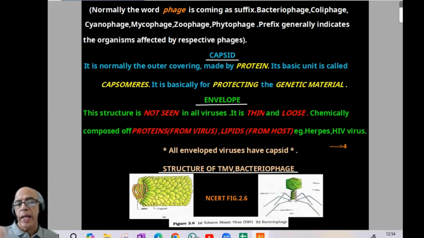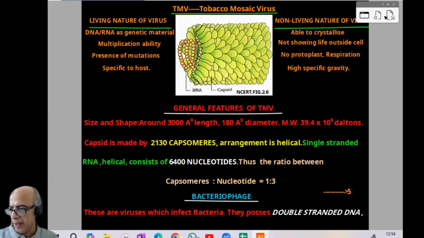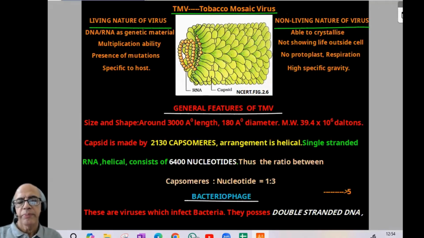Now, all enveloped viruses have a capsid. The capsid will be there, and after the capsid only the envelope comes. So, if an envelope is there, a capsid will be there. But the envelope is not seen in all viruses. The capsid is present in all viruses. So, I think that line is clear. Now, the structure of TMV and bacteriophage, two important diagrams from NCERT, figure number 2.6, labeling and explanation of all this. Secondary also it comes. Now, first is tobacco mosaic virus.